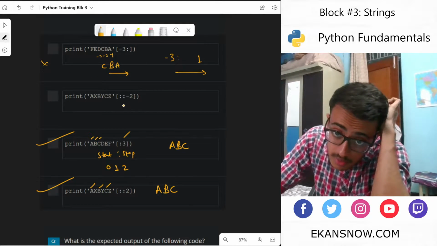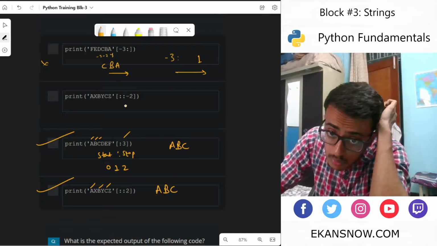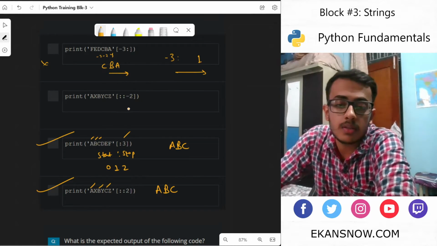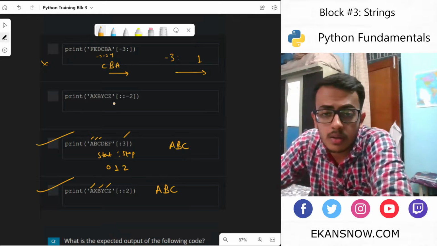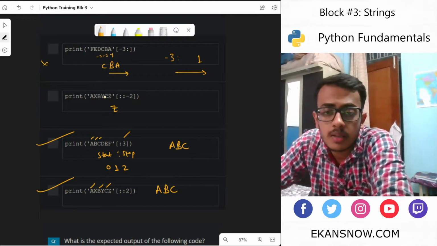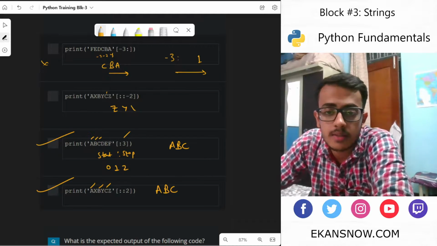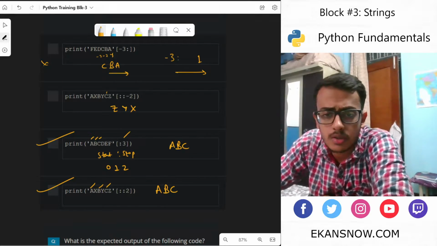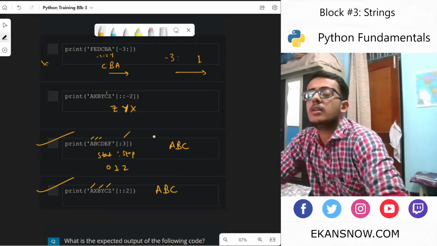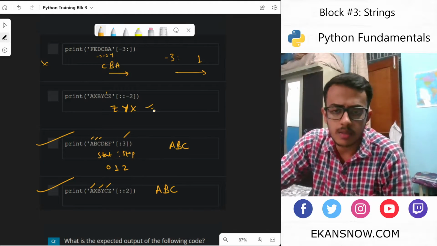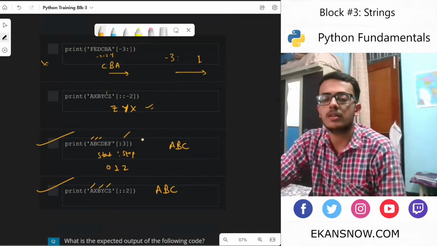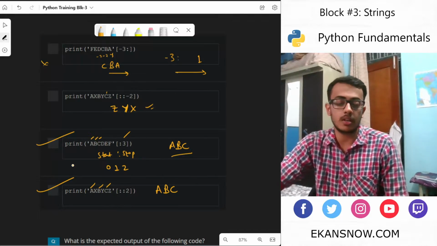And in this case, -2. Okay. So I believe we are going to pick Z, C is skipped, Y, B is skipped, X. I believe this would be the answer for this one. You might need to cross check this one, but I believe this is the correct thing. But this is not what we desired. We desired ABC, so these two are correct.